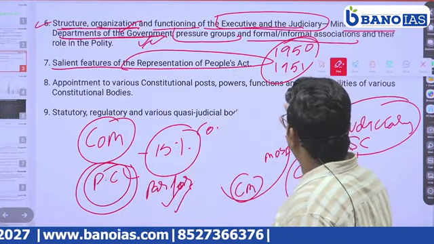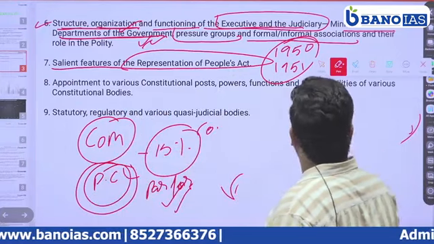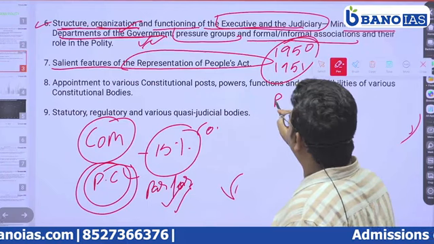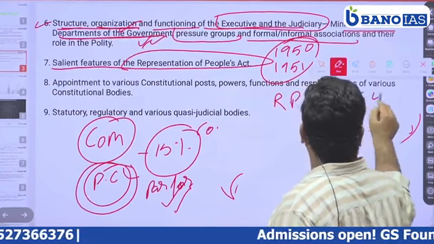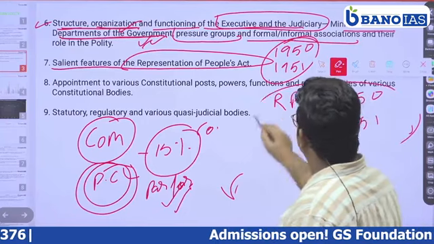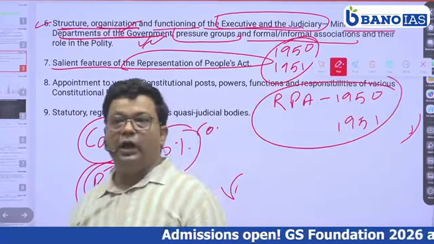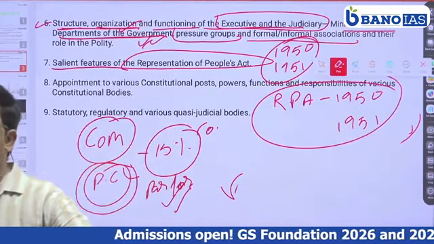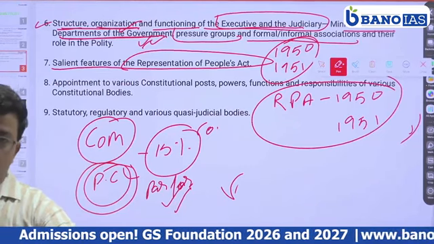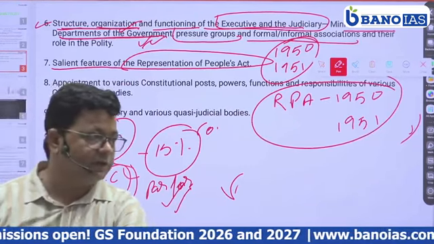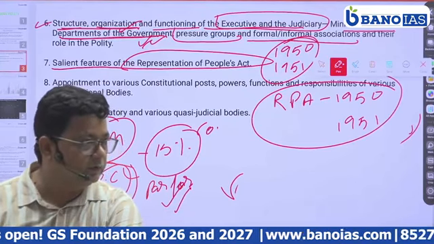Why are there two acts? Representation of the People Act 1950 and 1951. You can always see that there is a question from this act every year or every alternate year.